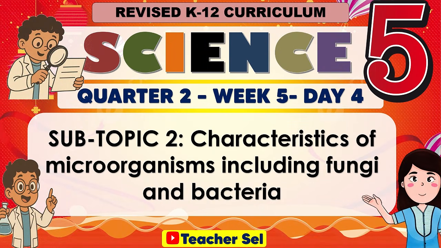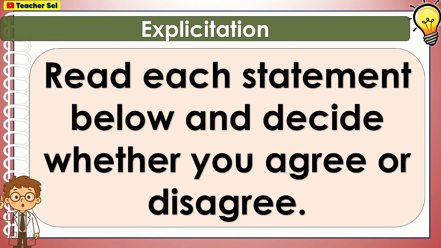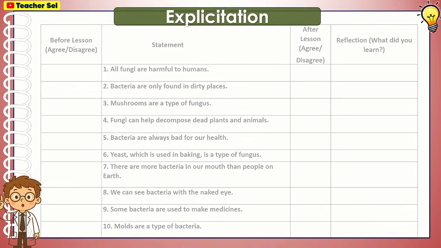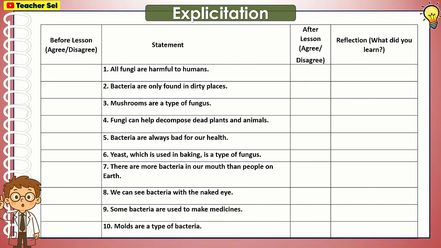For day 4, characteristics of microorganisms including fungi and bacteria. Read each statement below and decide whether you agree or disagree. All fungi are harmful to humans. Bacteria are only found in dirty places. Mushrooms are a type of fungus. Fungi can help decompose dead plants and animals. Bacteria are always bad for our health. Yeast, which is used in baking, is a type of fungus.